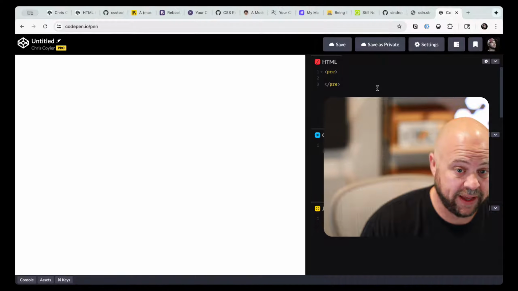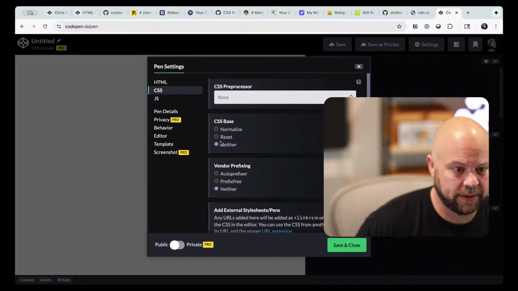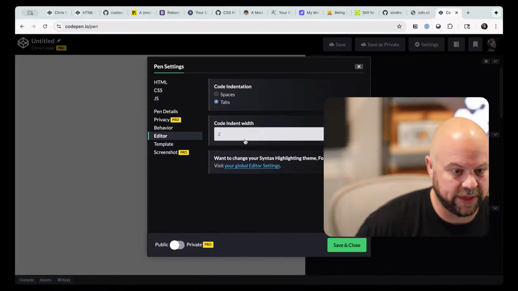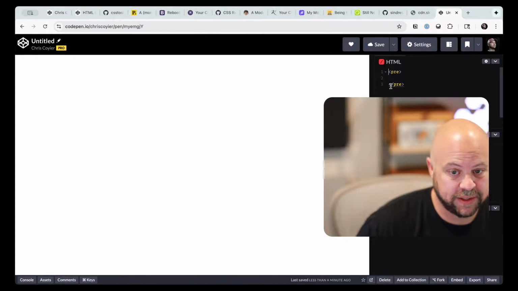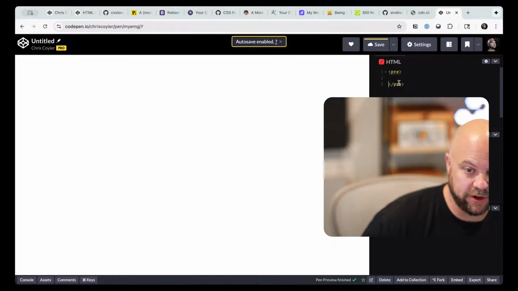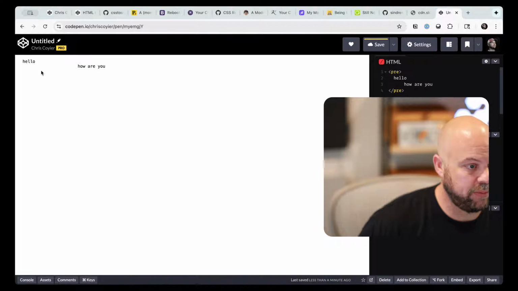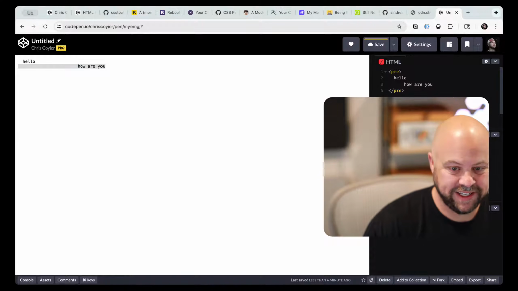If you have a pre tag, and then I set this pen's settings to, what am I trying to do again? I want to indent with actual tabs, but just normal size tabs, like 2 width tabs. All right, so now I'm on tabs, and if I tab in, these are actual tab characters. See how my cursor goes 2 characters each time. And then I type hello, tab, how are you. The browser width, look at how far indented how are you is. It's insanely far.